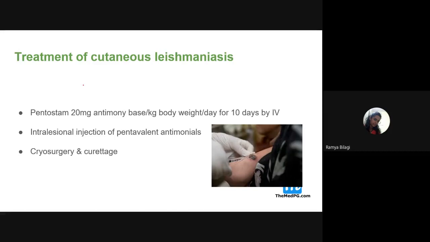Next, what is the treatment for this cutaneous leishmaniasis? How do we treat them? We give antimonial compounds, that is pentostam, 20 milligrams per kg body weight for 10 days intravenously. Otherwise, we can give intralesional pentavalent antimonials, or we can go ahead with cryosurgery, or curettage can be done.